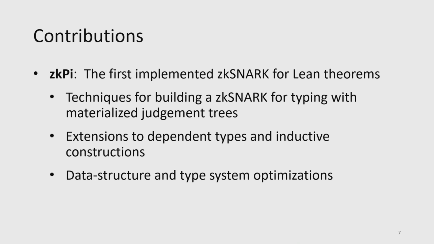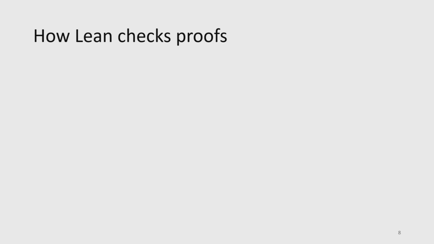Here we go. OK. So just as an overview, what do we do in this work? We implement ZK-Pi, which is the first implemented ZK SNARK for Lean theorems. As part of this, we talk about techniques for building a ZK SNARK with typing and materialized judgment trees. I'll get into what this means in a second. We also have extensions for key Lean features like dependent typing and inductive constructions. And we also have some data structure and type system optimizations, which I might talk about a little bit in this presentation.